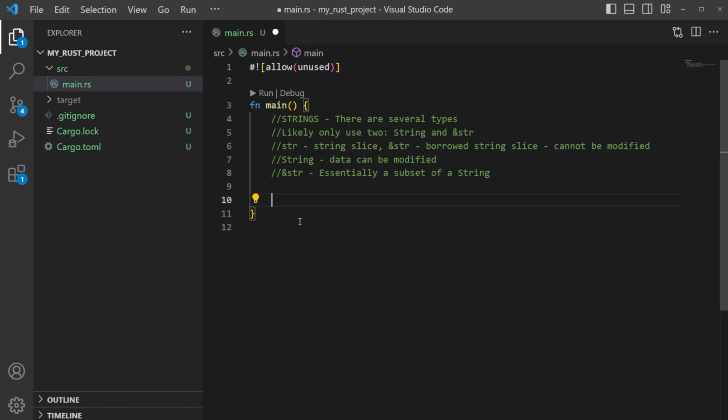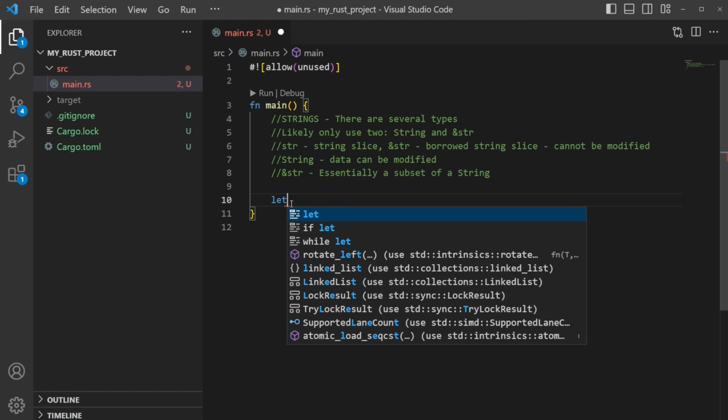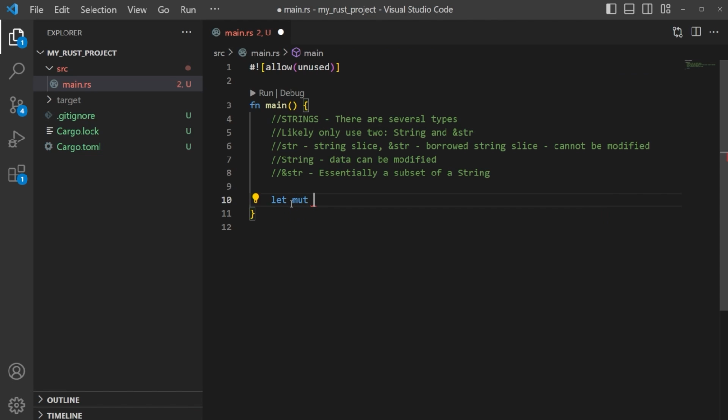Before we get into this, let's prove the concept really quick. So if we have our function main here and we wanted to have a mutable string, we'll just call let mut name equal Heath. Okay, and that's automatically going to convert over to that borrowed string slice.